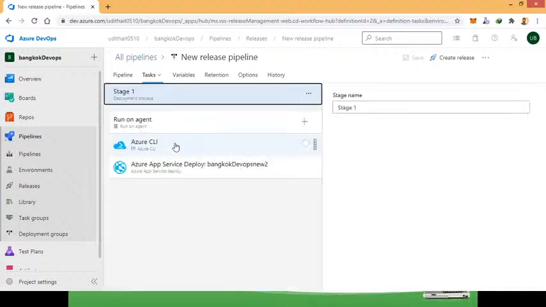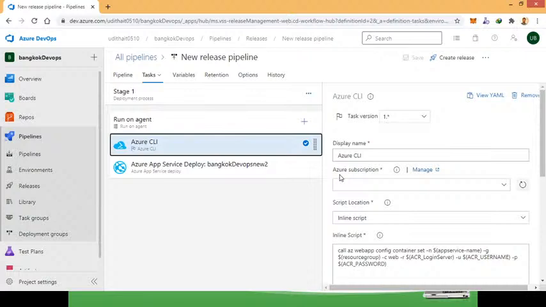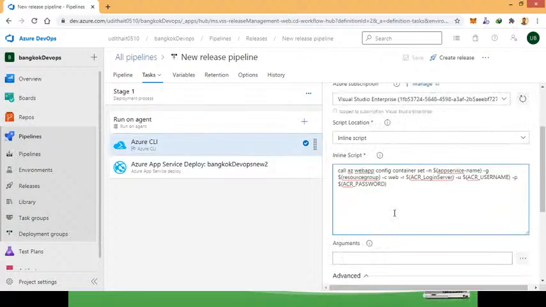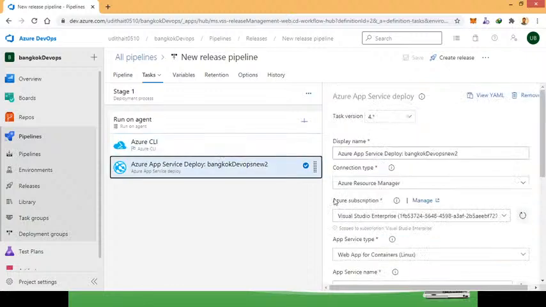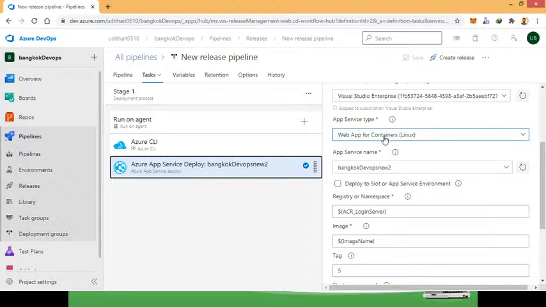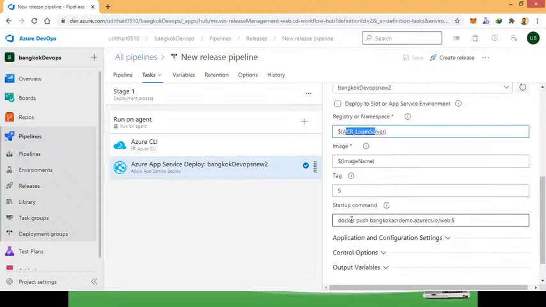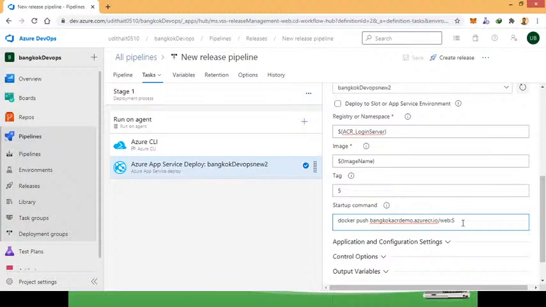So we are having Azure CLI, right? This is a CLI command, like this, to configure. Then we have the deployment, where I will deploy to here. Here we have the ACR login server and Docker push. So at the end you can see it is used for building, and finally for releasing I use the Docker push command. Just like I used in the command line, I use Docker push, and it will be updated to the latest version.